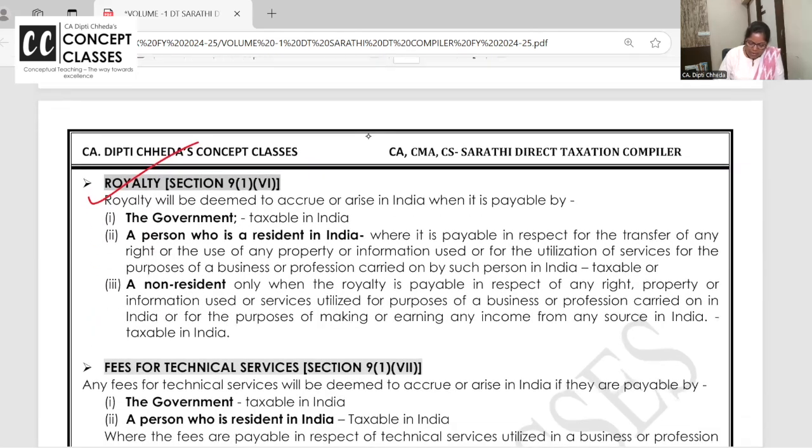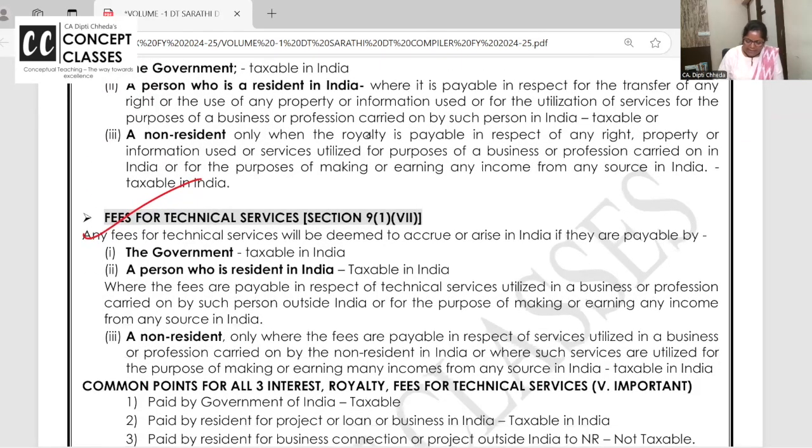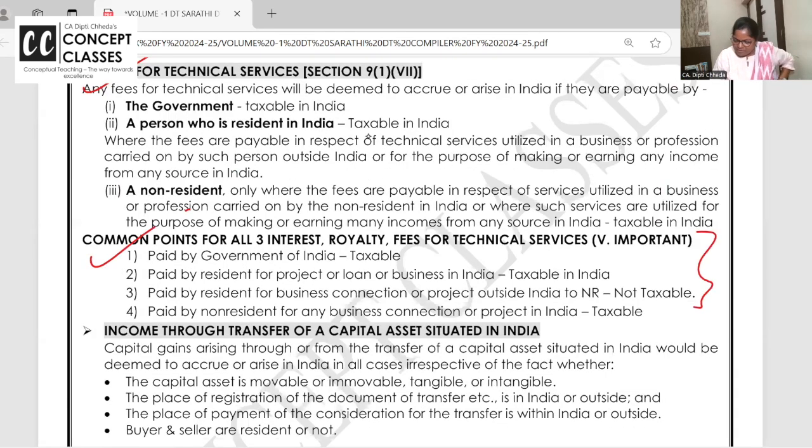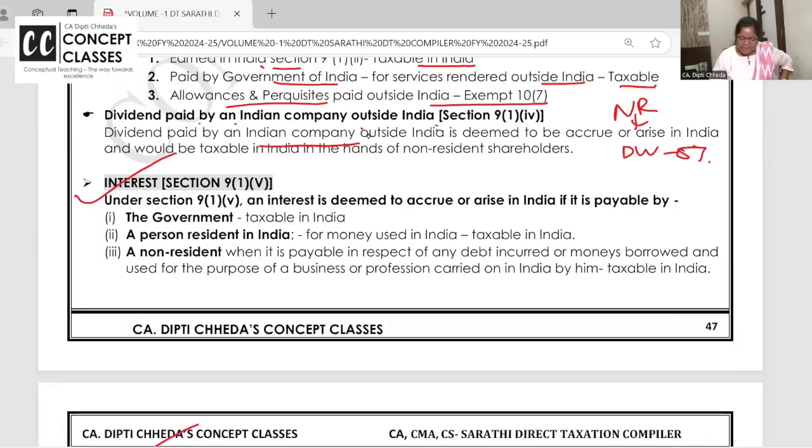Interest, royalty, technical know-how. I'll read all the three and then I'll give the gist. This is very important and made by me so that you can score full marks in the exam. Dekho.